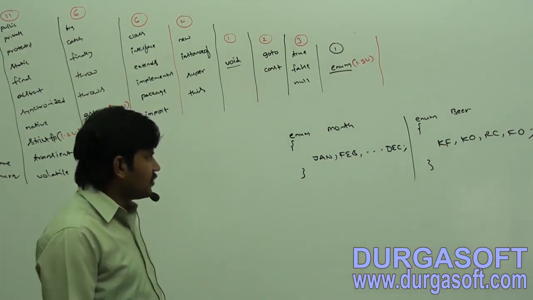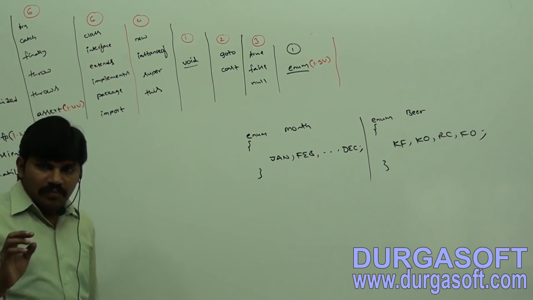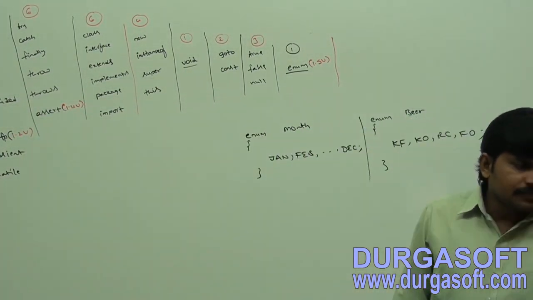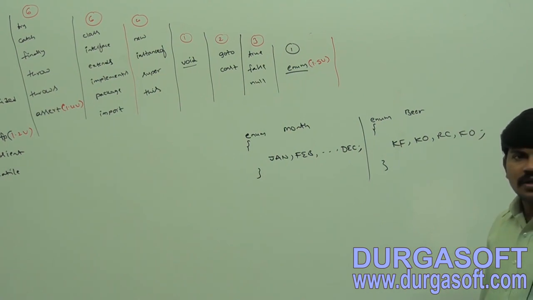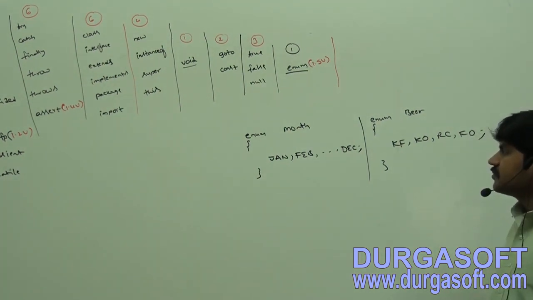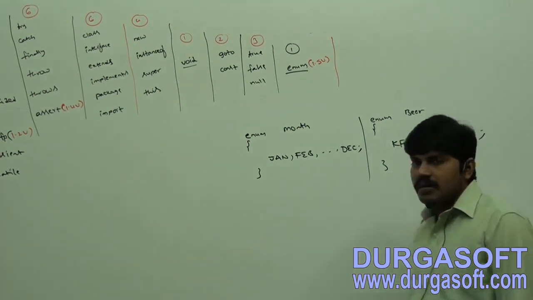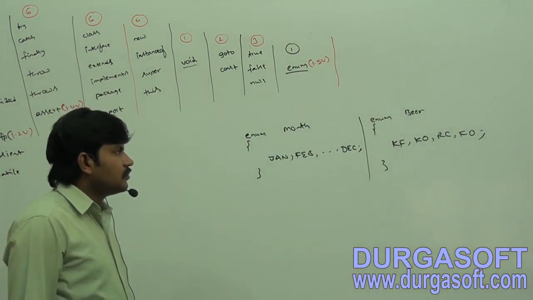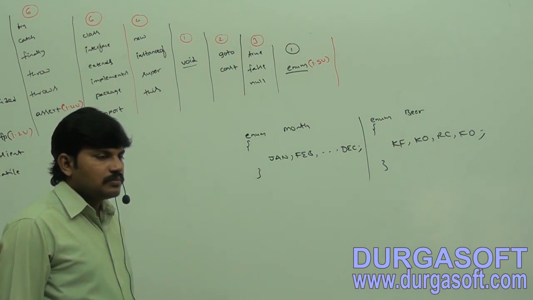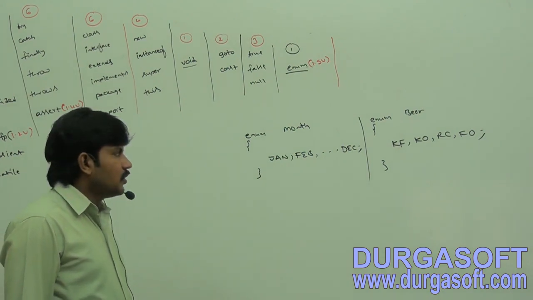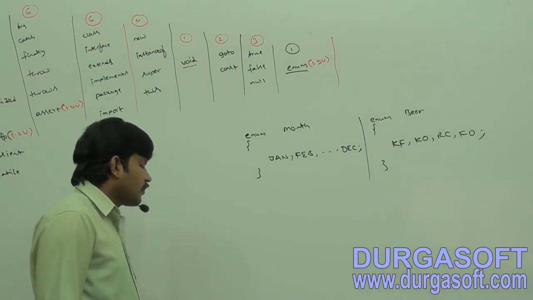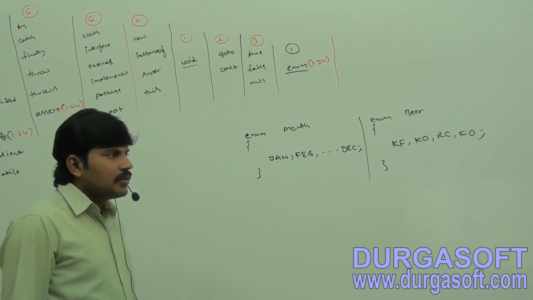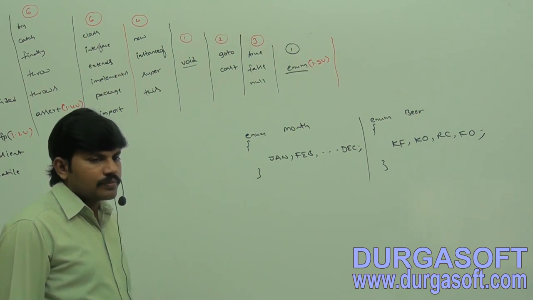Add examples. Enum month: Jan, Feb, DEC. Enum beer: KF, KO, RC, FO.